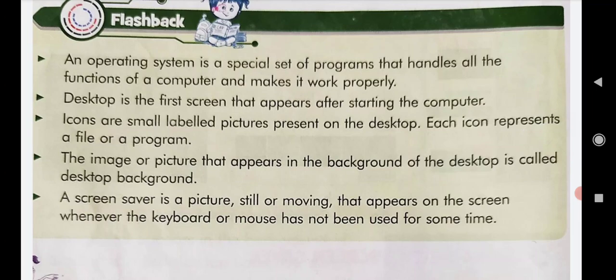The image or picture that appears in the background of the desktop is called the desktop background. A screensaver is a picture, still or moving, that appears on the screen whenever the keyboard or mouse has not been used for some time. So this is the summary of the chapter.